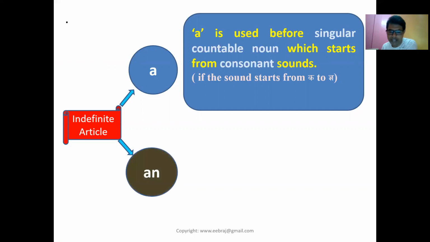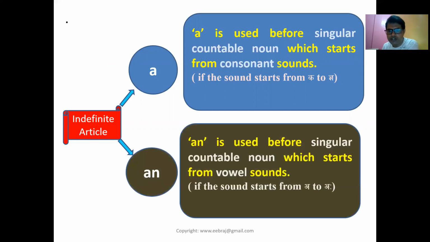Okay, let's see another one. An is used in this situation. You see there, an is used before a singular countable noun which starts with a vowel sound. For example, a, i, e, you have to understand in the Nepali language. What is the difference between a and an? Everything is the same, but a is used before a consonant sound, and an is used before vowel sounds. The noun must be singular, must be countable, and if there is a consonant sound, that is a. If there is a vowel sound, an should be used.